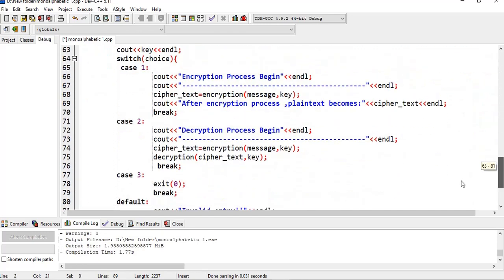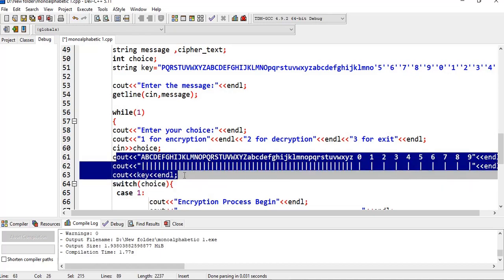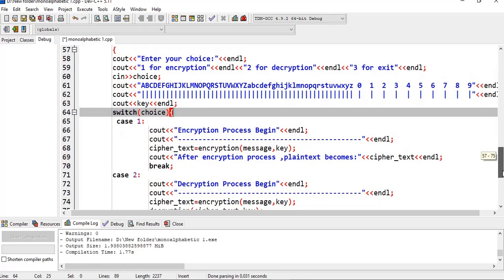Here in the main function, we declare the key for ease, but you can also ask the user to enter the key. First of all, we have to enter the message for the encryption and decryption process, and we run a while loop in which we ask the choice: 1 for encryption, 2 for decryption, 3 for exit. These 3 lines of code show how the literal replacement occurs in the monoalphabetic cipher. You will understand why we write this line of code. I will compile this. Here we write the switch case.